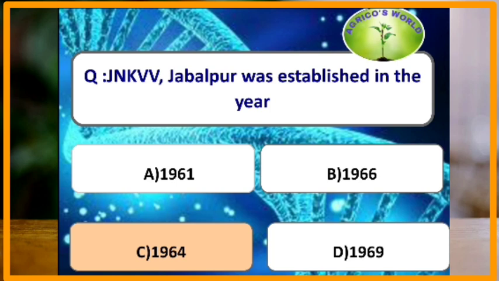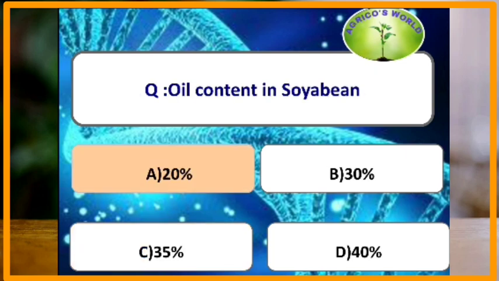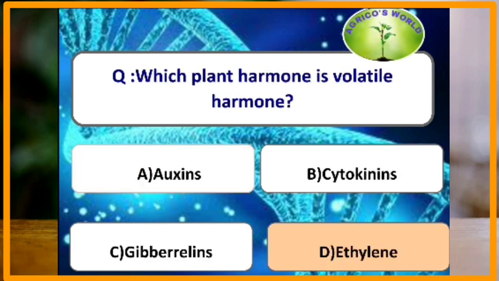JNKVV Jabalpur was established in which year? JNKVV, that is Jawaharlal Nehru Krishi Vishwavidyalaya, was established in the year 1964. Oil content in soybean is. The oil content in soybean is approximately 20% and the protein content is 40%. Which plant hormone is volatile hormone? Ethylene is a volatile plant hormone.